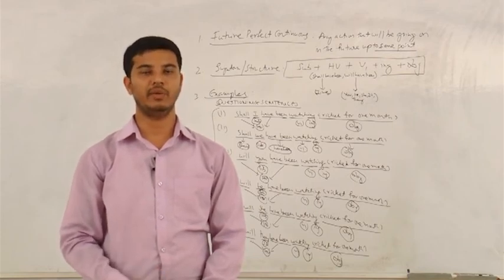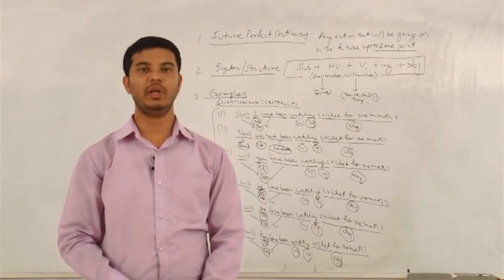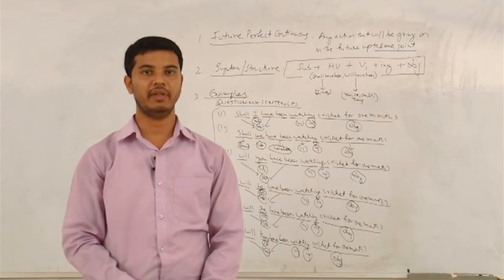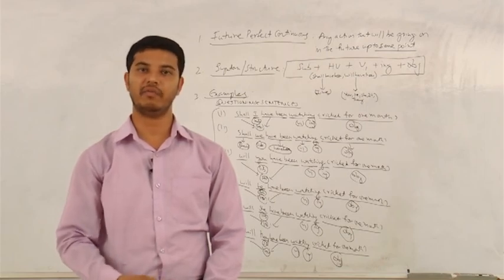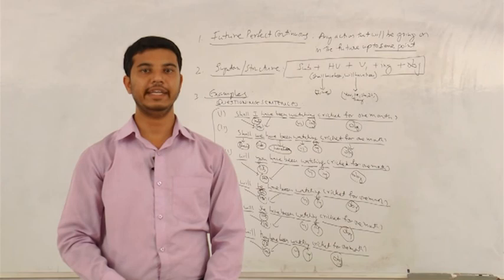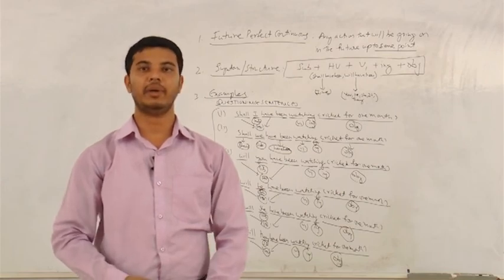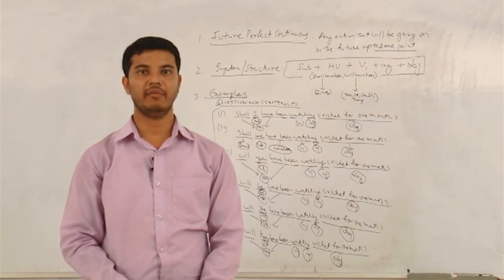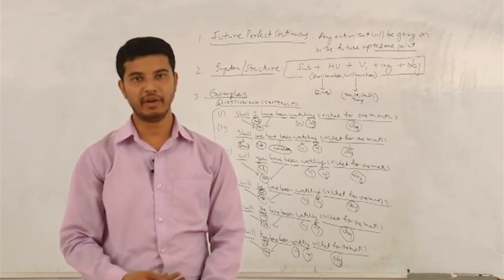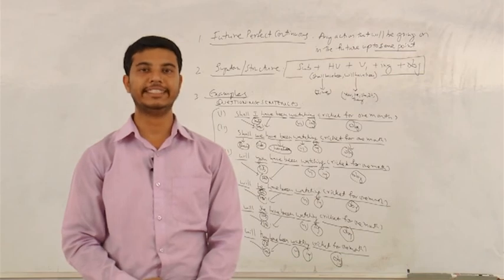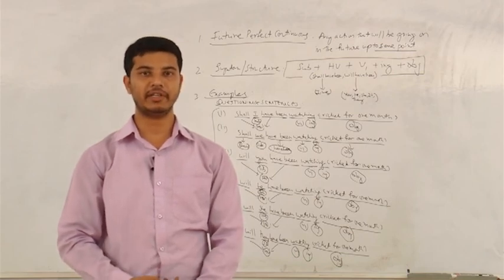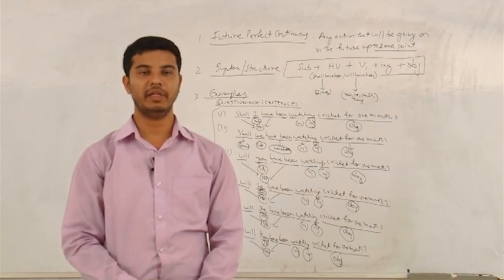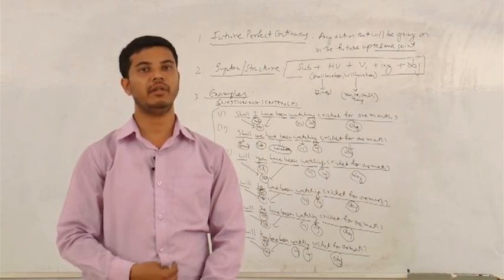Now let us go with you. You will have been watching cricket for 1 month. You will not have been watching cricket for 1 month. Will you have been watching cricket for 1 month? Now let us go with he. He will have been watching cricket for 1 month. He will not have been watching cricket for 1 month. Will he have been watching cricket for 1 month? Let us go with she. She will have been watching cricket for 1 month. She will not have been watching cricket for 1 month. Will she have been watching cricket for 1 month?